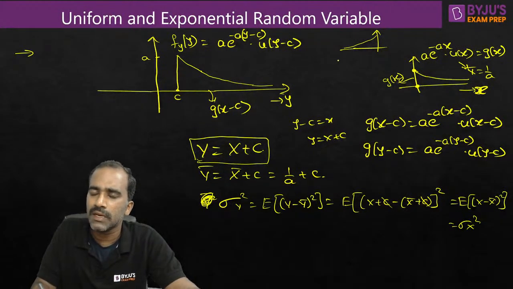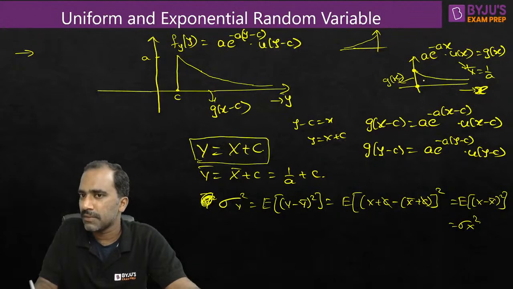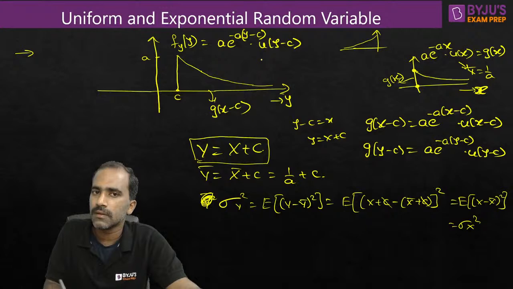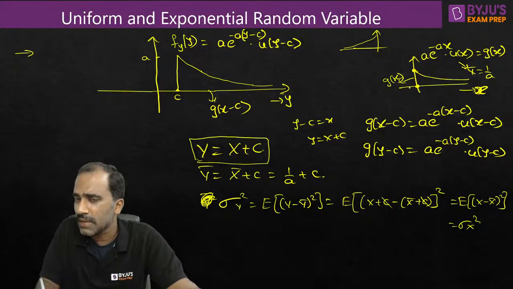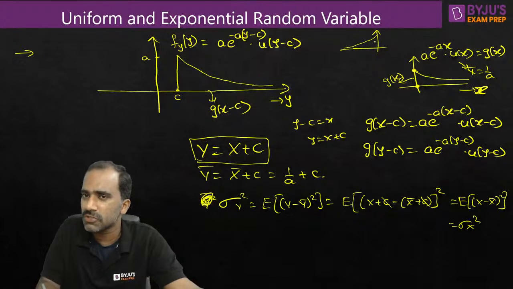The same way you can derive if the graph is different from what we have discussed. So this is the graph that we have discussed. This is the graph that we have in mind. But if this graph is shifted towards the right side or left side, that is fine. This graph you can also deal with, because it looks like a reversed version of this, meaning a y-axis inverted version of this. Yes, you can deal with this graph also.